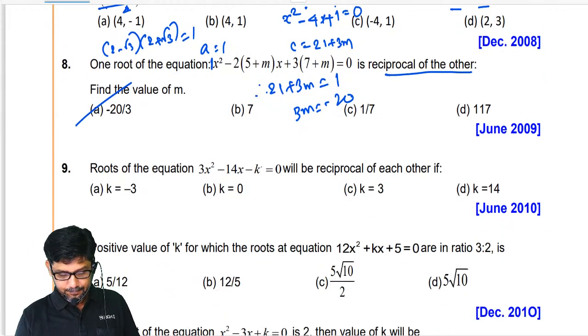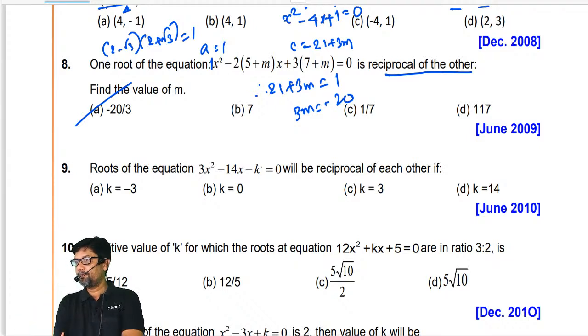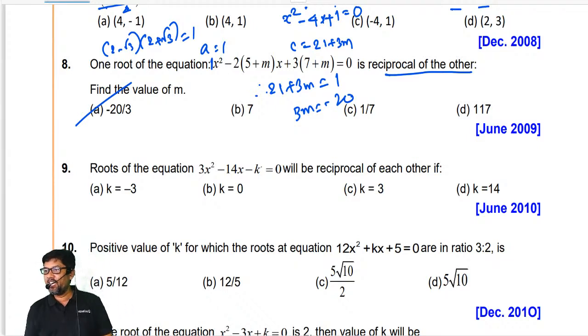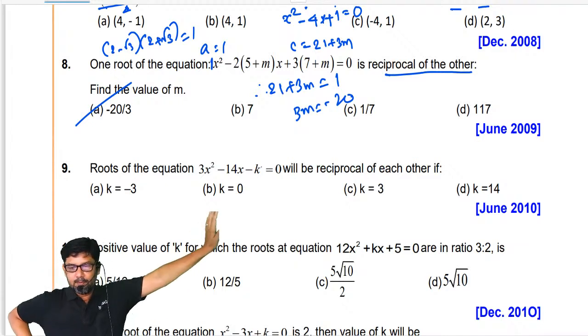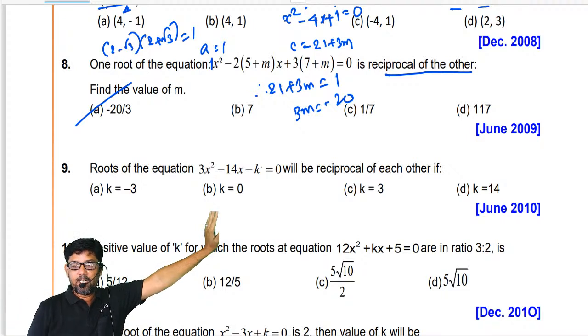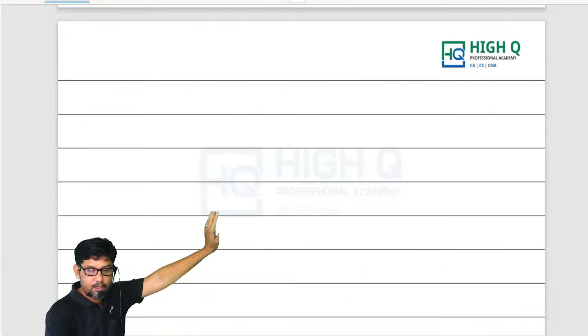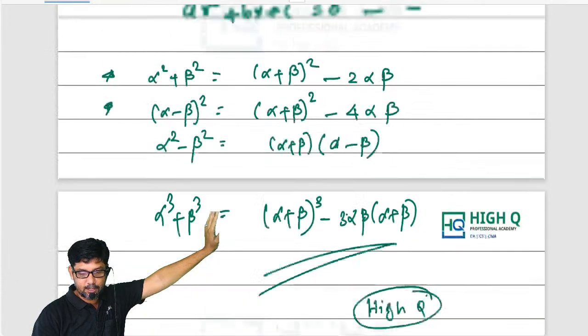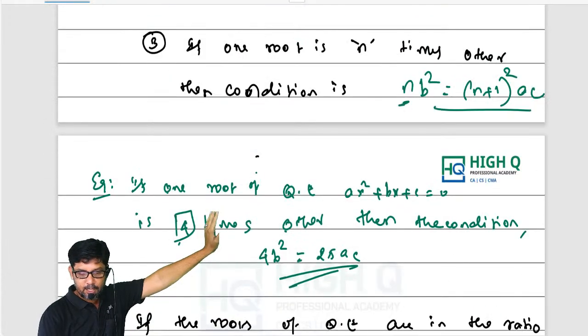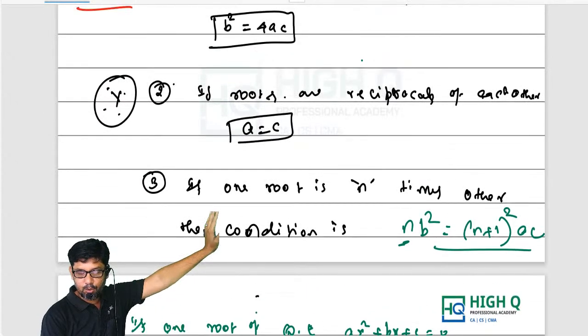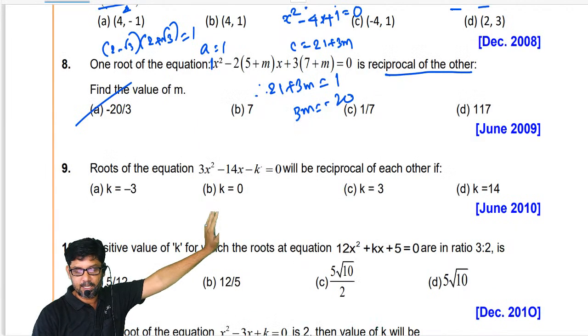Yes, sir. Or if the ninth sum is very difficult, I want you to do it. Explain again, sir. I think you have not attended this part. I gave this rule. If the roots are reciprocals of each other, A is equal to C. First term is equal to last term. That is the condition. Now tell me the answer for the ninth sum.